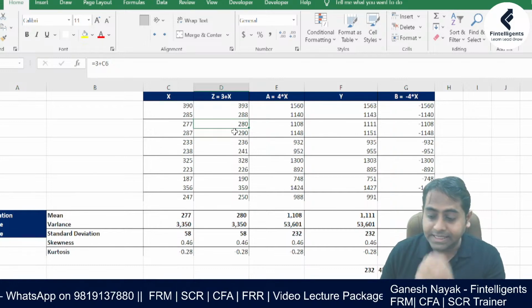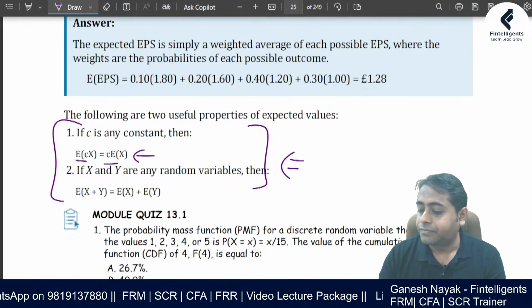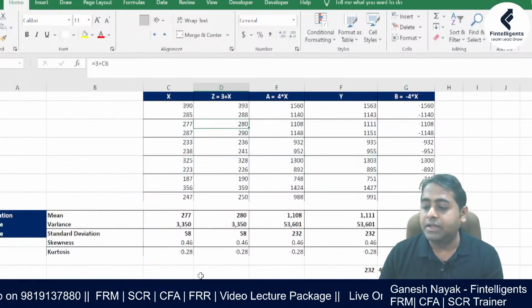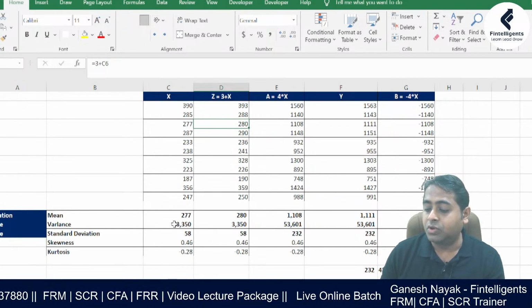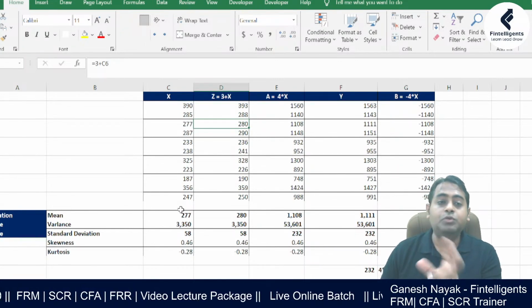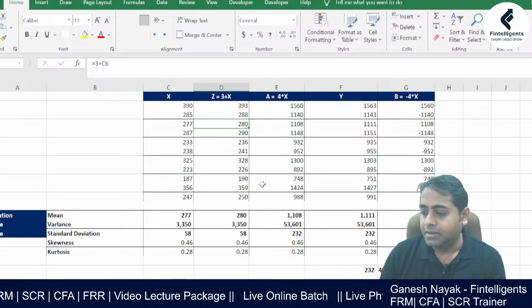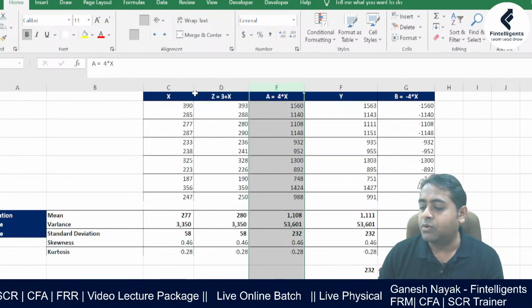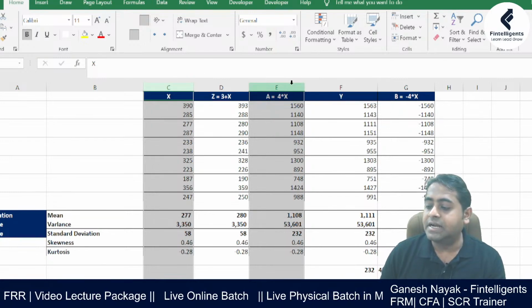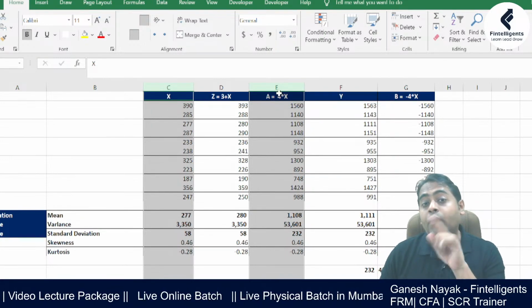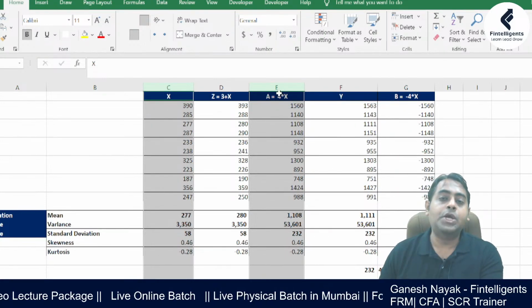So if I want to calculate the final answer, the expectation also will be related. That is what is happening. Similarly, if I do a comparison between these two variables, there is a random variable x and there is a random variable a, and I have created this a as 4 into x.